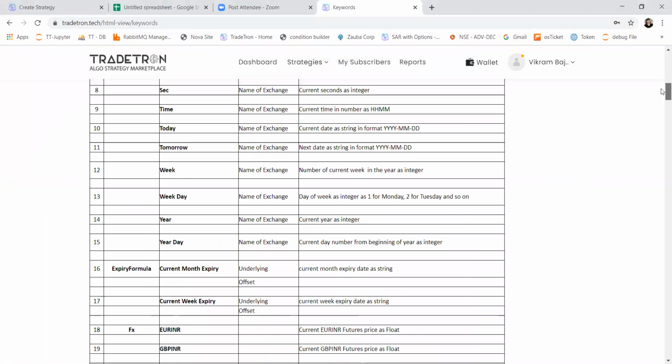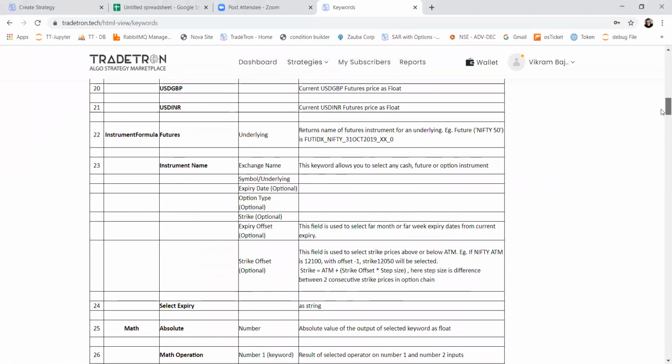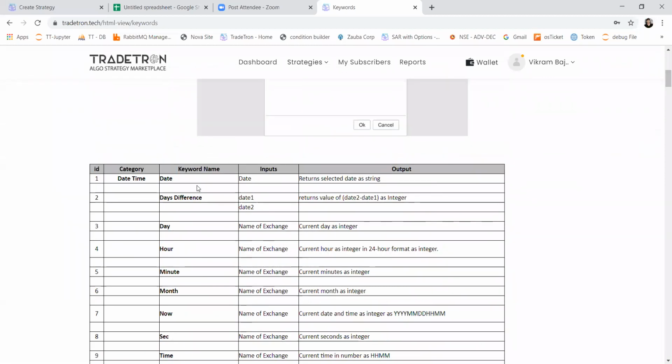Yeah. So this is the list of all the keywords that Tradetron has. And the second column gives you, so this is the name of the keyword. This is the input, and the output, like what you can expect. So if you're putting date 1 and date 2, the return will be date 2 minus date 1 as an integer, or it will be a string. So date will be a string.